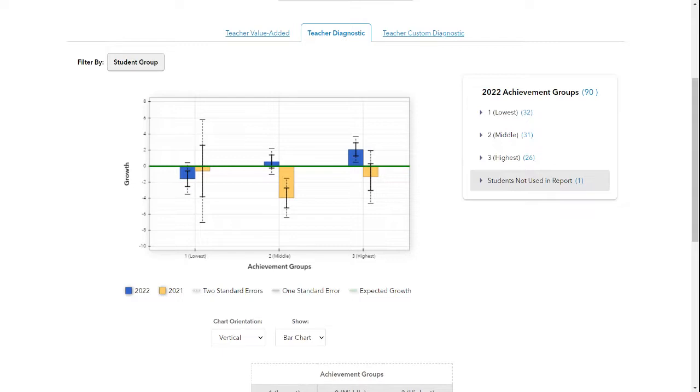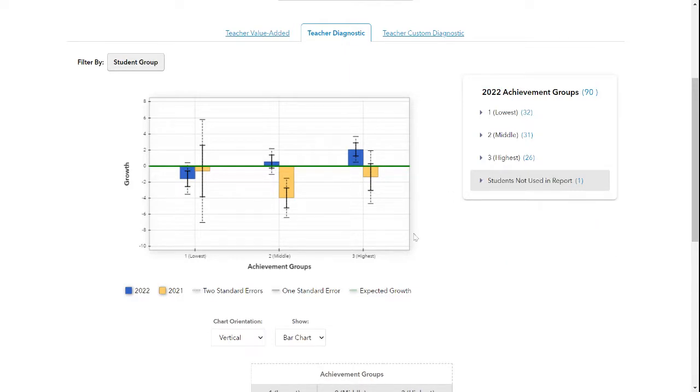Well, teacher reports are strictly connected to your roster verification. So a teacher may roster verify to a student who does not have enough data but took the test, meaning in this case, this is a gain report because it was sixth grade mathematics, that student may not have had a previous year's test data, or the student was not in that teacher's room long enough. The teacher may have linked to it. So there's a variety of reasons. So by clicking this, you'll actually see who the student is, and you could have those professional conversations on why that student was not in the report.